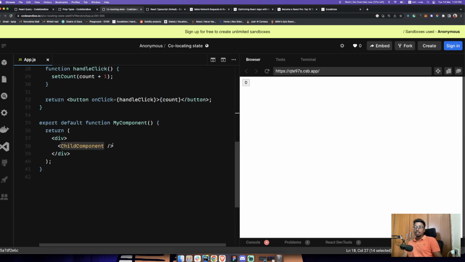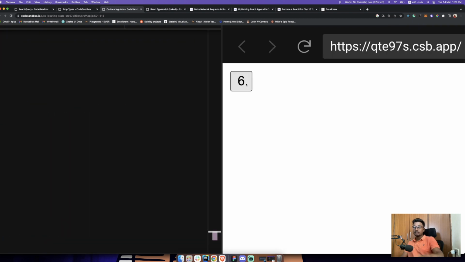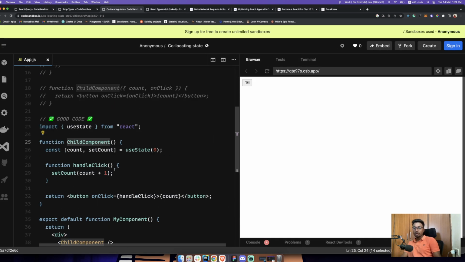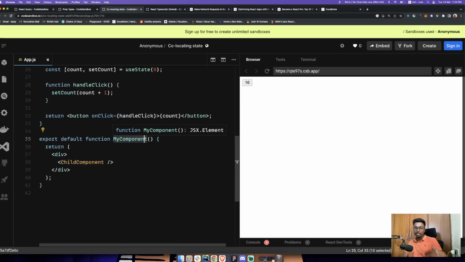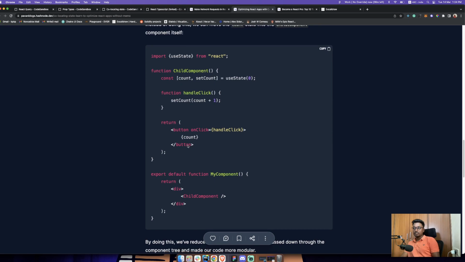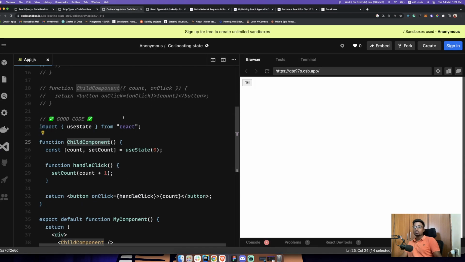That's the reason we move the state and the state update function to the child component. Now if I update it, you can see the application doesn't behave differently. It still does the same thing, but the parent won't re-render now. The parent component, which is my component here, won't re-render every single time. Only the child component does. I've also attached a screenshot of the profiler for that here, so you can take a look at it as well. Everything is linked in the description, and this code is linked in the description as well.